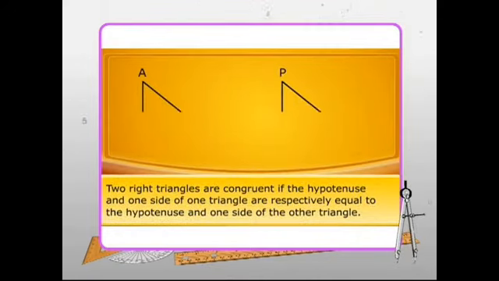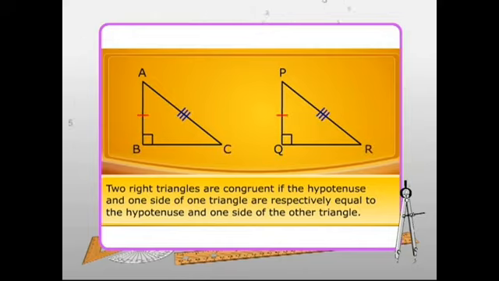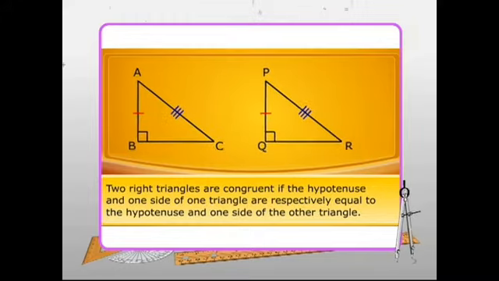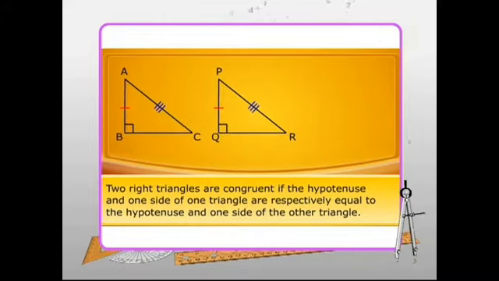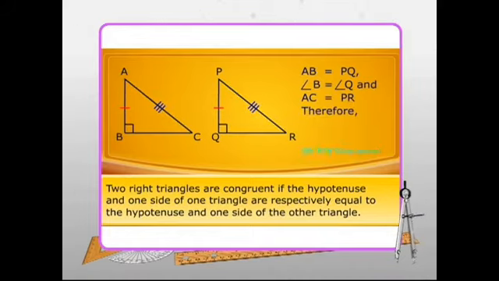Two right triangles are congruent by right angle-hypotenuse-side or RHS congruency condition if the hypotenuse and a side of one triangle are respectively equal to the hypotenuse and corresponding side of the other triangle. In triangles ABC and PQR, AB is equal to PQ, angle B is equal to angle Q, and AC is equal to PR. Therefore, by RHS congruency condition, triangle ABC is congruent to triangle PQR.